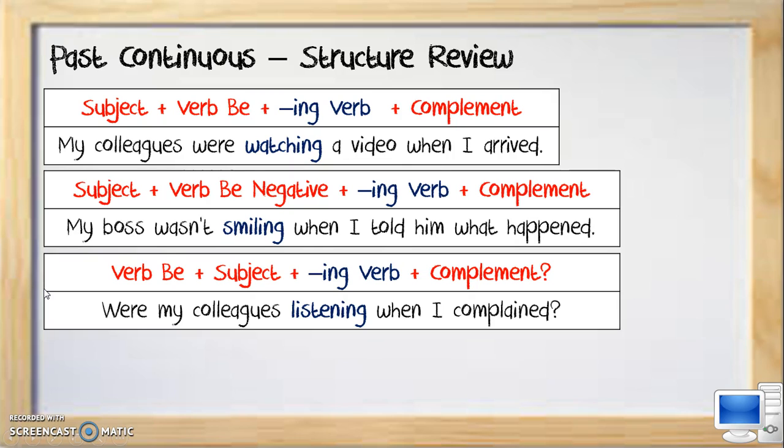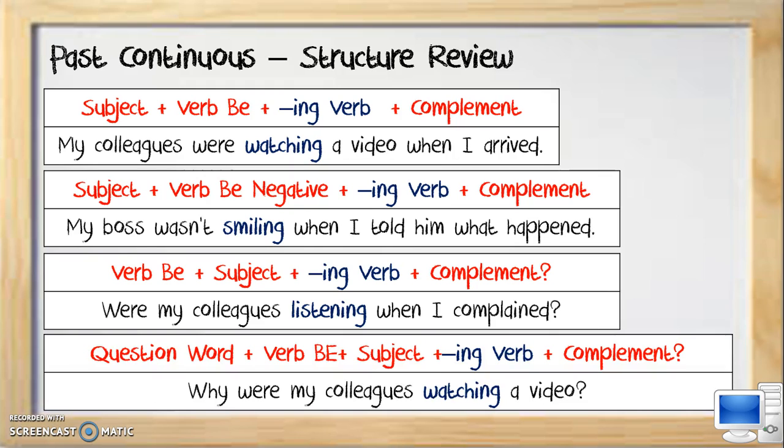Now let's look at the interrogative form. Were my colleagues listening when I complained? Notice that what happens is that our verb be goes at the beginning of our sentence, followed by the subject, and then the ing verb. In an interrogative form with the question word, we just add the question word. Look at the example. Why were my colleagues watching a video? They were enjoying the free time.